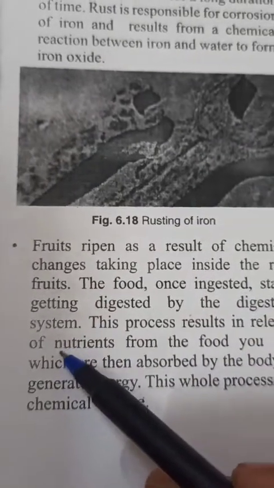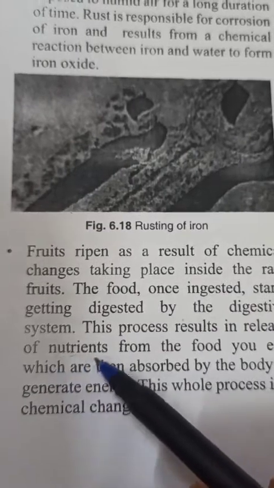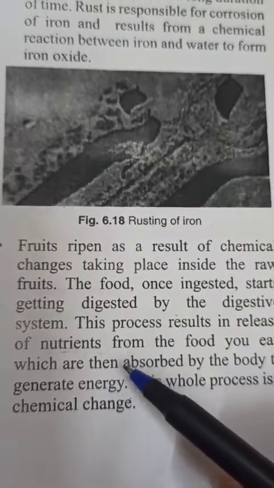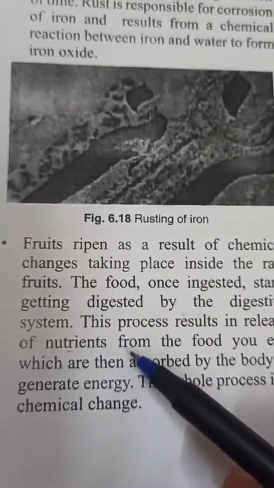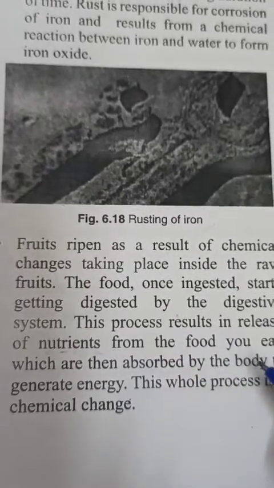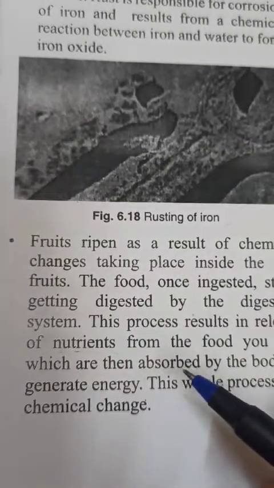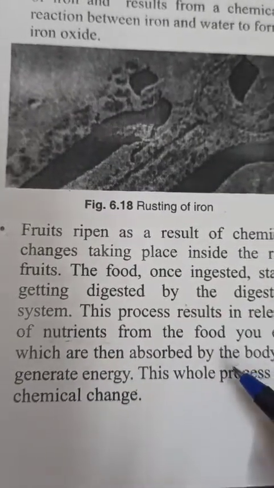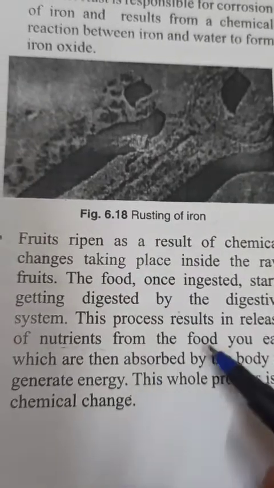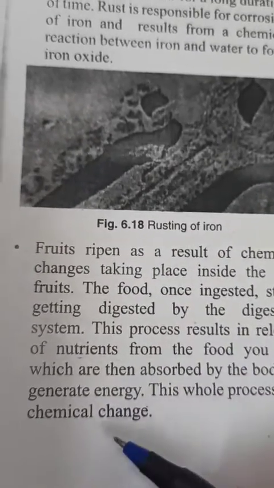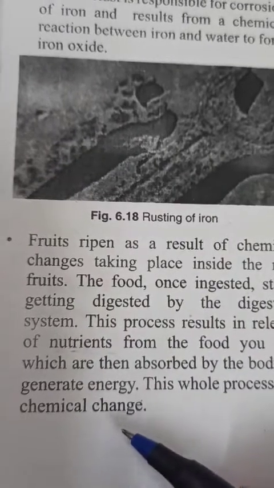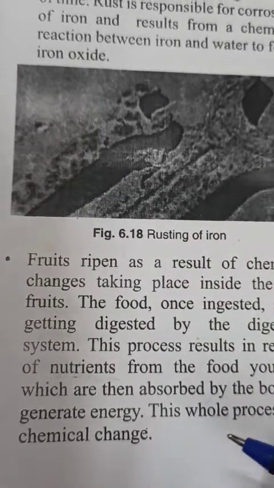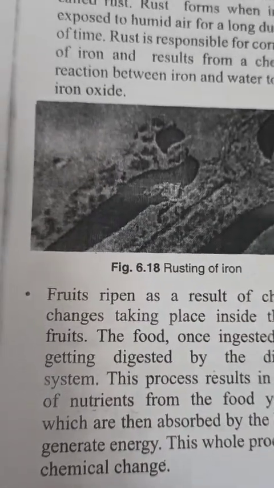into nutrients, and from the food the nutrients are absorbed by the blood. Means from the small intestines these nutrients get absorbed into the blood, and from that blood the food goes to each and every cell of our body to provide us energy. So this whole process comes under chemical change. Okay, so digestion of food is also the best example of a chemical change.